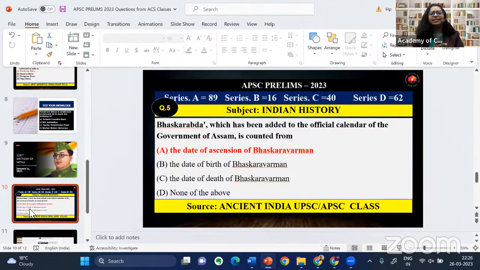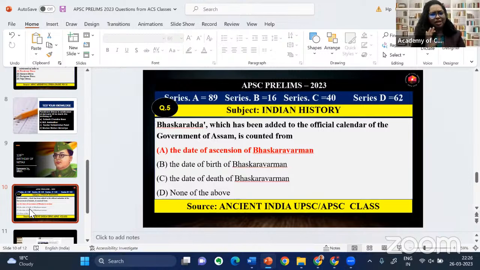And in Indian history, we are studying regarding different eras. How many of you remember? Chandragupta I's ascension era is considered as the Gupta era. Then we are studying regarding Shaka era. The ascension of Kanishka is considered as the Shaka era. Generally, whenever a king comes into power, that is considered as the starting of an era.